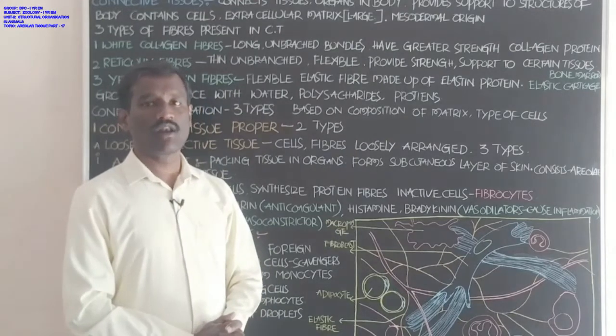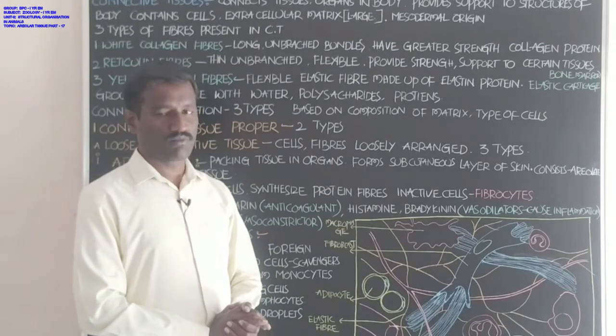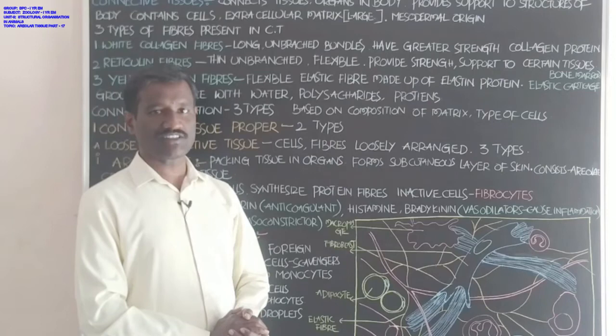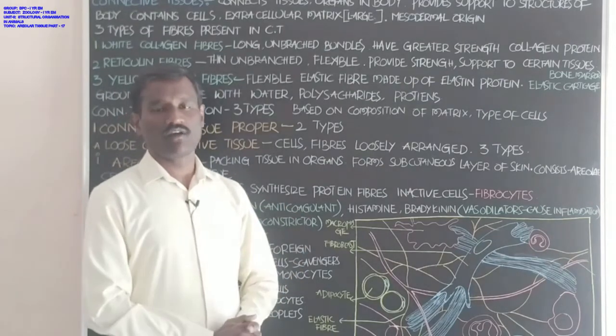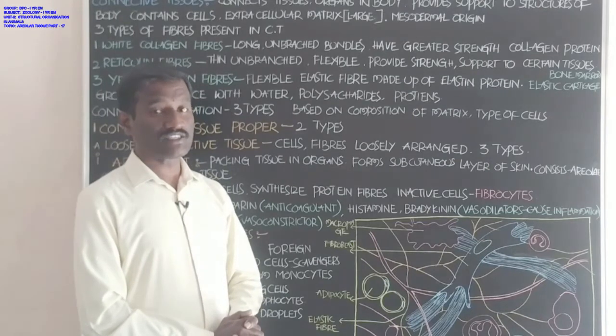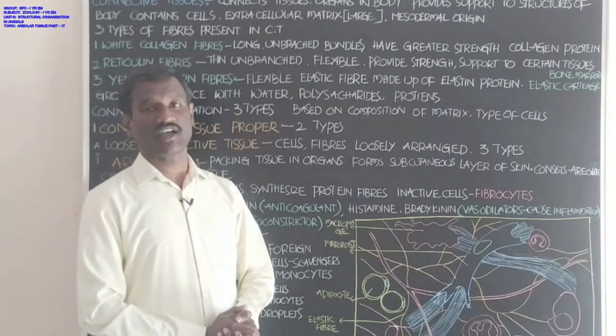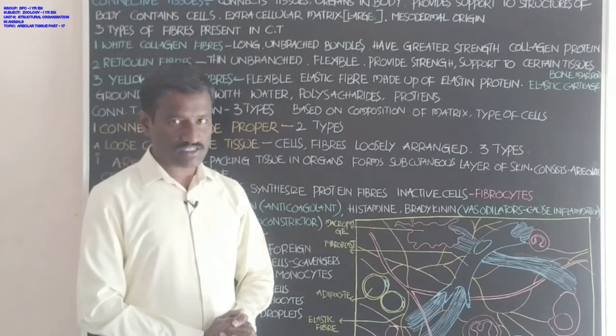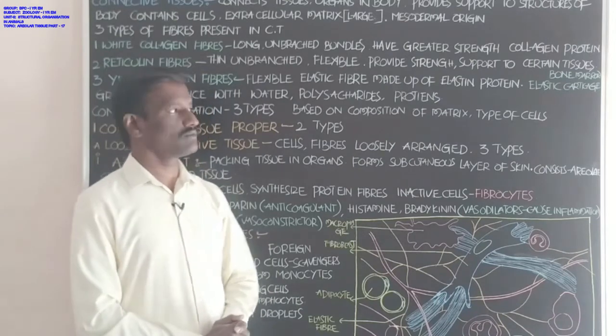For example, bone marrow. Bone marrow is the tissue present in the lumen of the long bone. That is, bone marrow is a connective tissue that consists of reticulin fibers.